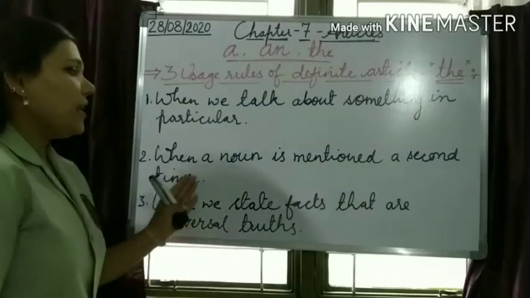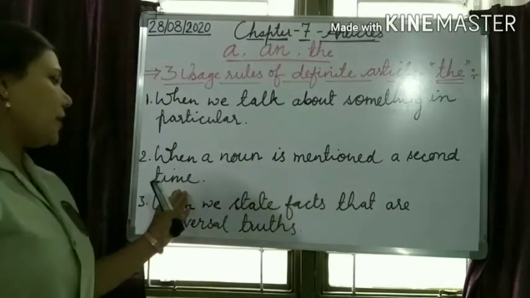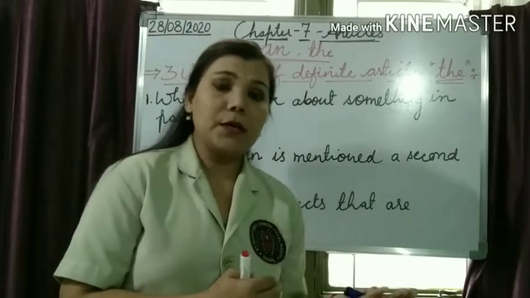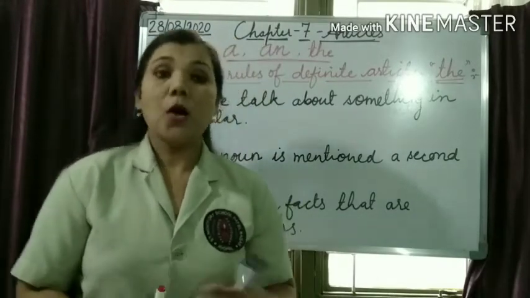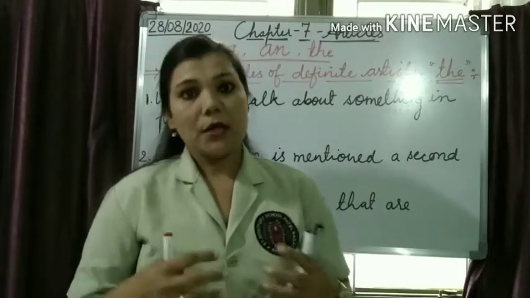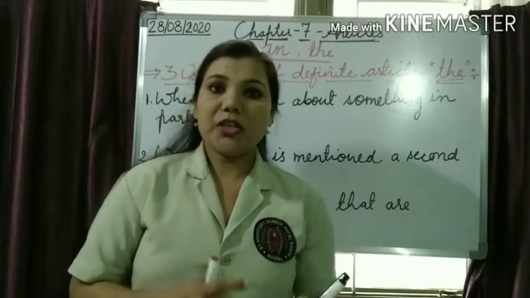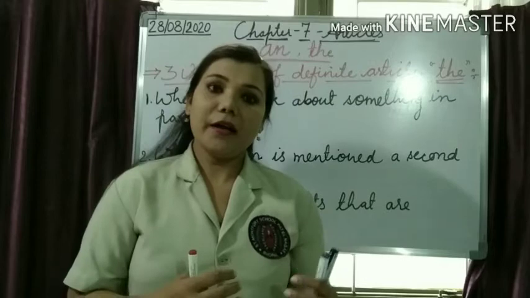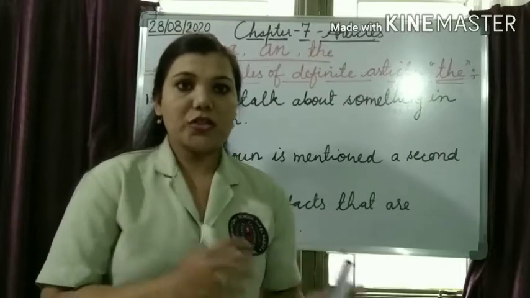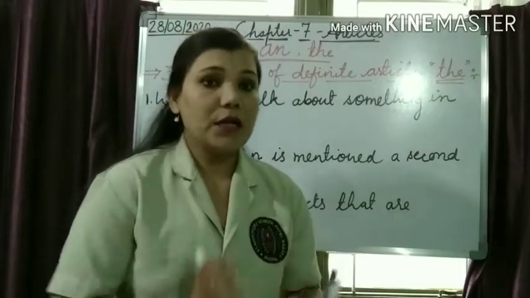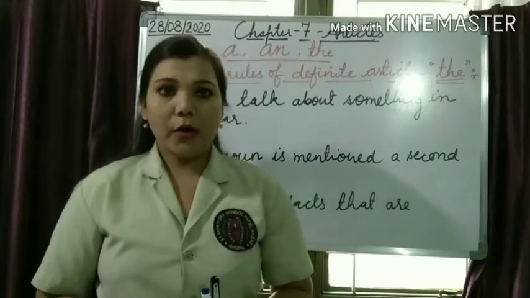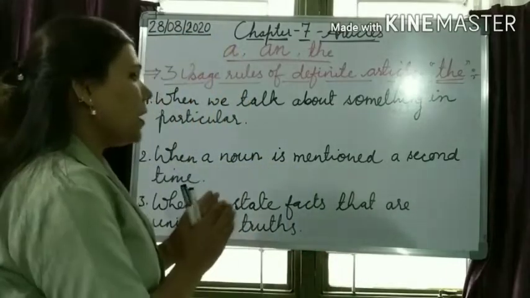The next one: when a noun is mentioned a second time, it means we have already said something about a noun, and the second time we are saying something more about the same noun. So on the second time we use the definite article the. Like, Roshan has borrowed my car. The car is with him. In the second sentence I'm talking about the same car, so I put the definite article the.